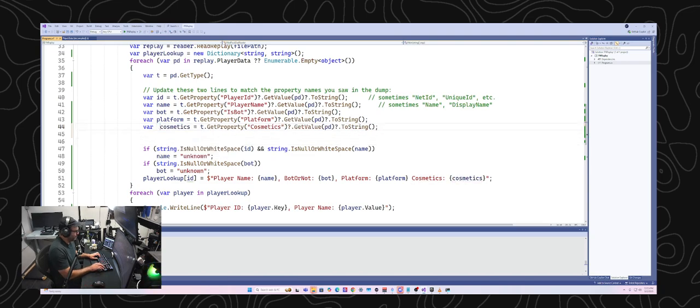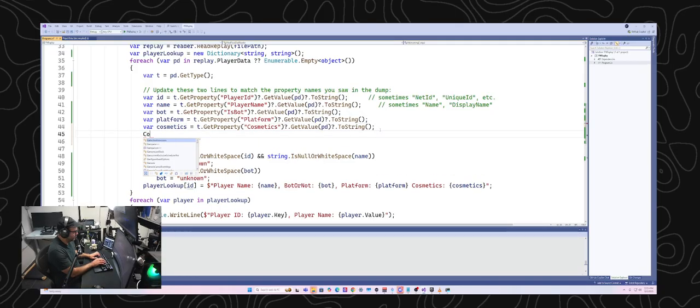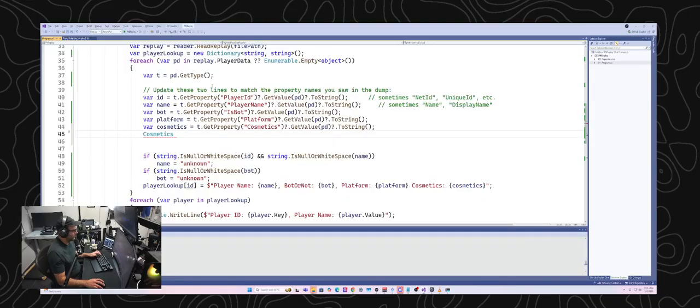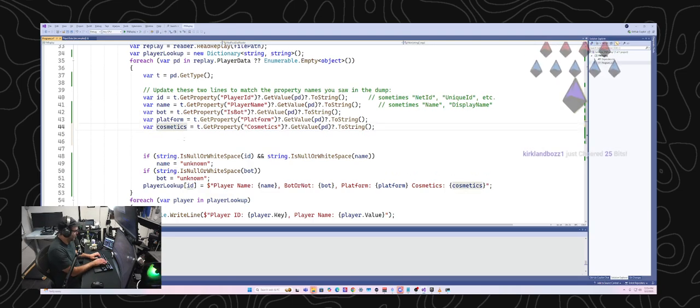This thing has a cosmetics data model, and I'm just trying to figure out how I can actually get access to that. Let's go back and look at Notepad for a second so I can see what the type was. Okay, Fortnite replay models cosmetics. Cosmetics1 equals, let's see here. I'm kind of thinking if I just do this.